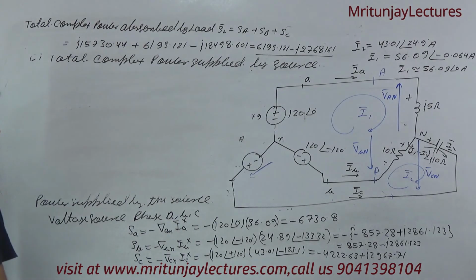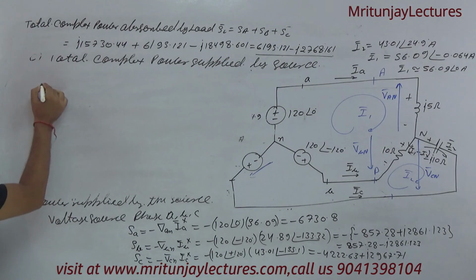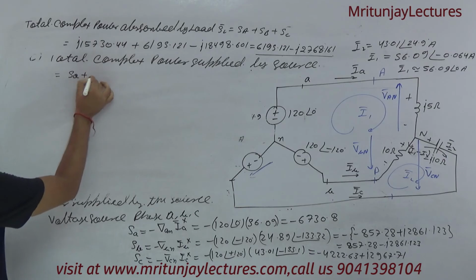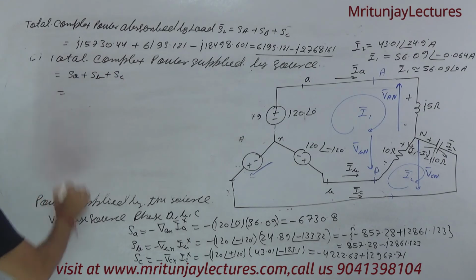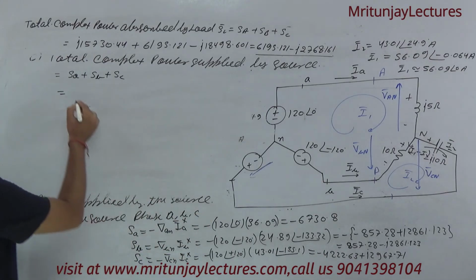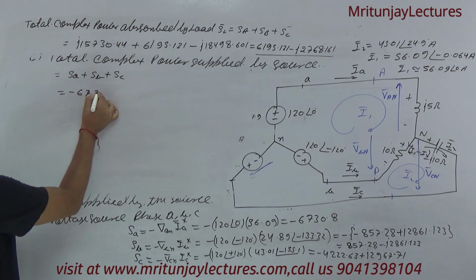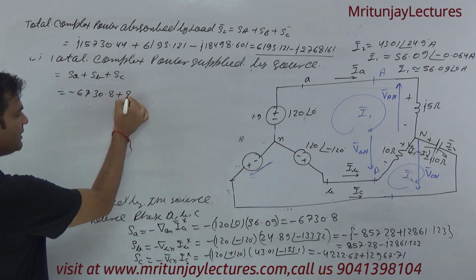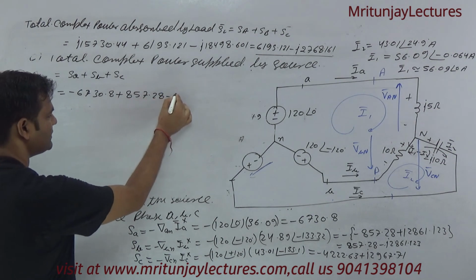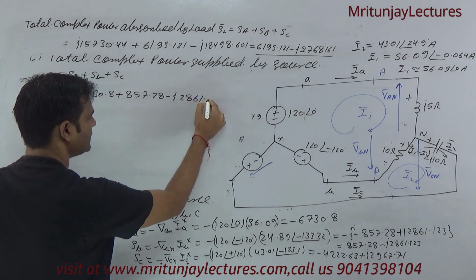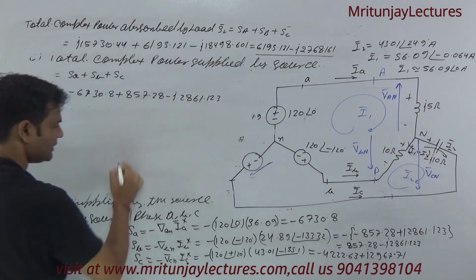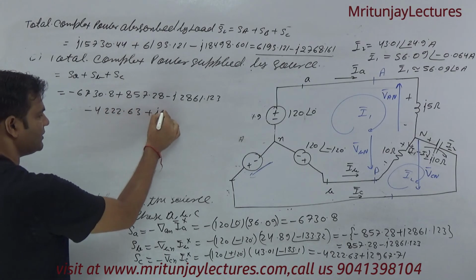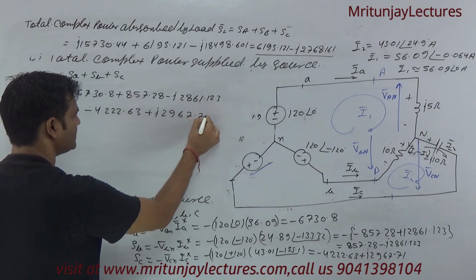Now next target. So total complex power supplied by source is SA plus SB plus SC. SA is minus 6730.8 and SB is plus 857.28 minus J 2861.123, minus 4222.63 plus J 2967.71.